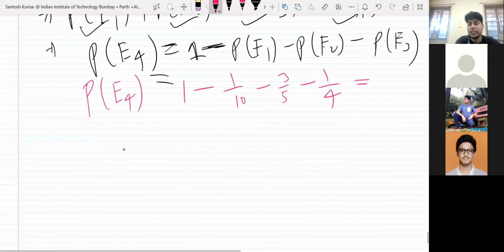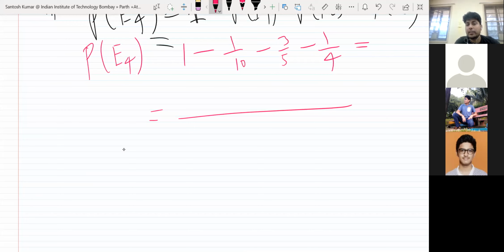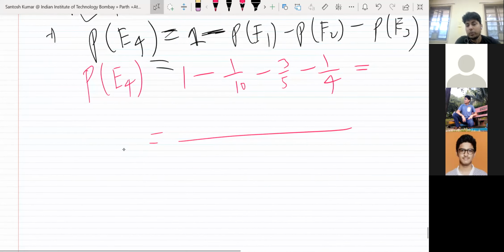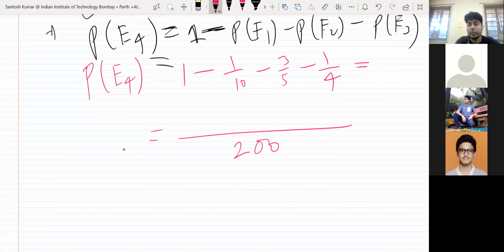So if you take the LCM of 5, 4, 10, what will it be? Do you want to take 200? Okay, take 200 because the option also has 200. So here it will be 200 minus 10 into, you divide 200 by 10, you will get 20. You divide 200 by 5, you will get 40. You divide 200 by 4, you will get 50.